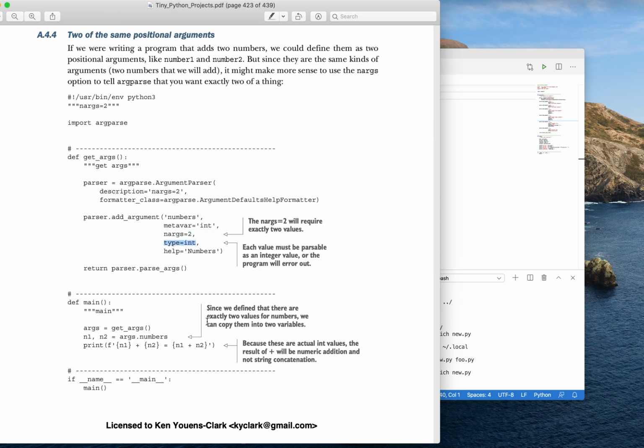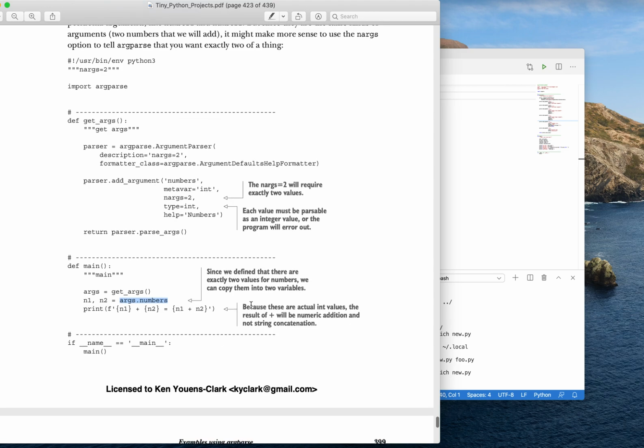And so with that definition, I can actually unpack numbers into n1 and n2 because I know there's going to be 2 values there. I will not get to this line of code if getargs fails. I can unpack them into n1 and n2, and then I can say, for instance, n1 plus n2 is equal to n1 plus n2.